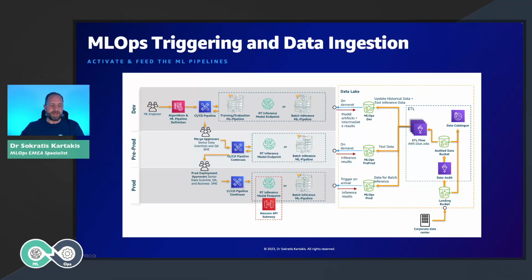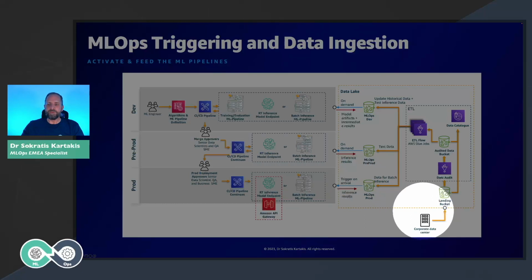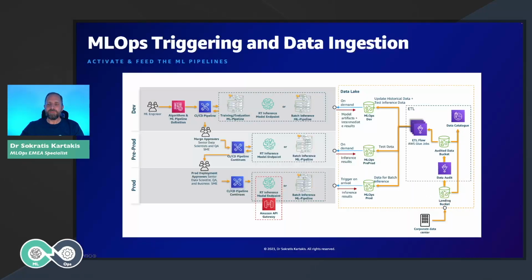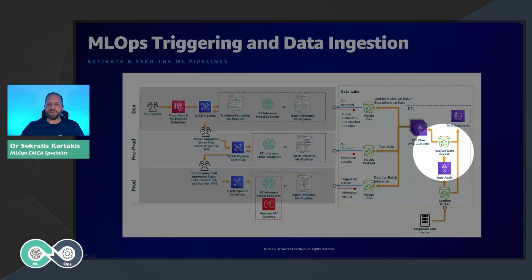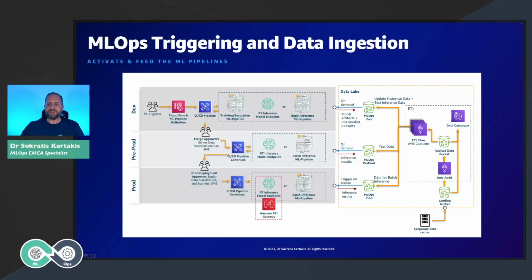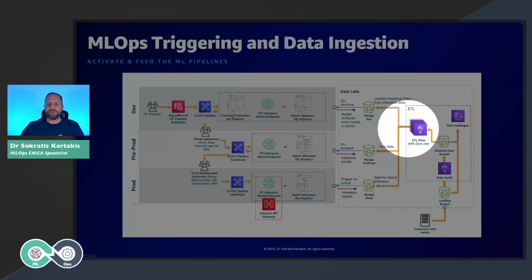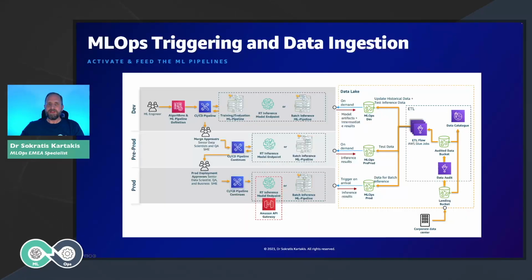What is the next step? Let's see how we can integrate the world of MLOps with the world of the data lake. Normally, whenever we have a data lake, what we used to do is ingest data from on-premise systems to the cloud into a landing or raw bucket. And then we have ETL pipelines that get the data, audit the data, catalog the data, and store the data in a provision bucket in the provision storage environment. And then we have other ETL flows that create the historical data. Let's see what data we need per environment: the development environment, pre-production, and production.